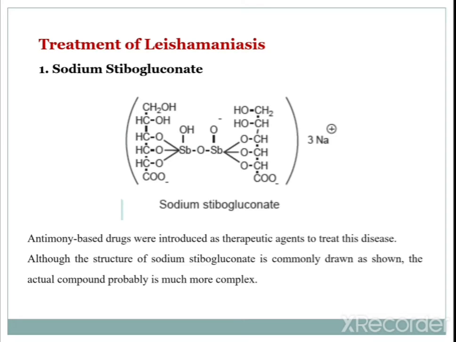So, sodium stibogluconate is an antimony-based drug. You can see the structure, where Sb means antimony, is given. The structure is quite simple; you need to remember it, so just draw it in your notebook. Antimony-based drugs were introduced as a therapeutic agent to treat these diseases.